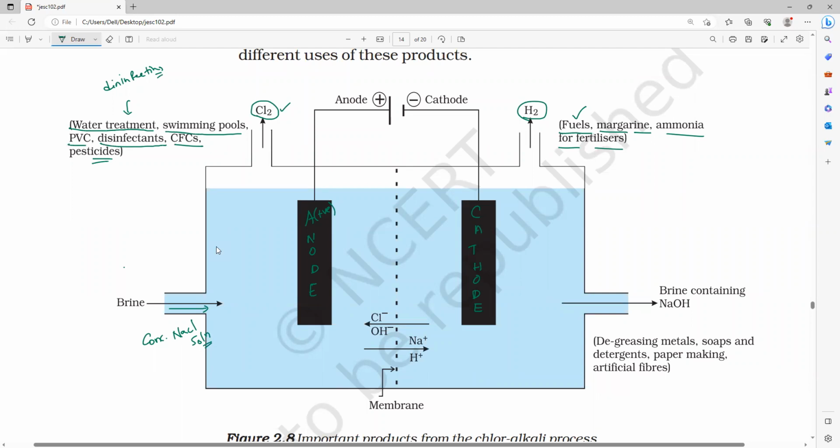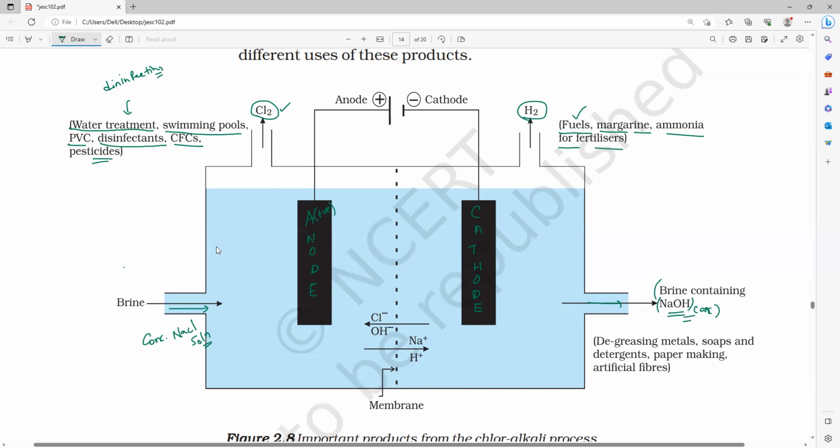In the same way, the brine solution will come here. So this brine solution is containing what? It also contains what? The brine solution contains our main product. What is the main product? Sodium hydroxide, also called caustic soda. It is coming along with the brine solution. This brine solution contains the sodium hydroxide, so we have to go for separation again.